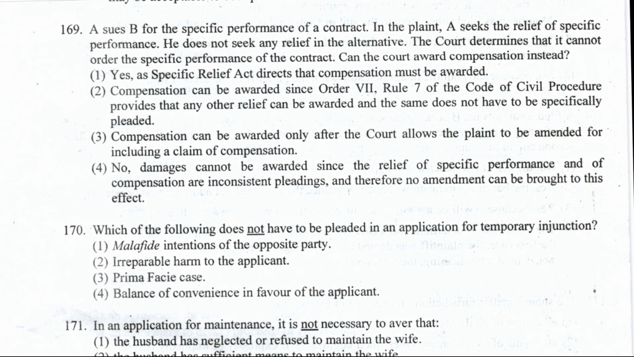A sues B for specific performance of a contract in the plaint. A seeks the relief for specific performance. He does not seek any relief in the alternative. The court determines that it cannot order the specific performance of contract.